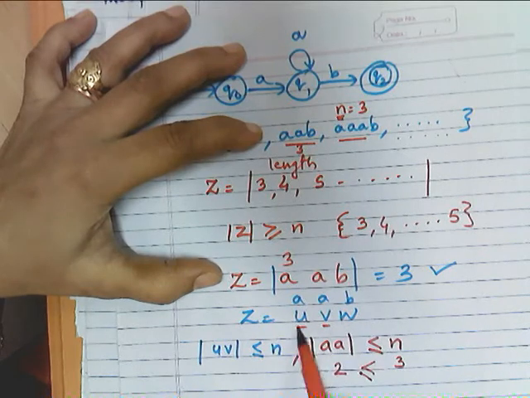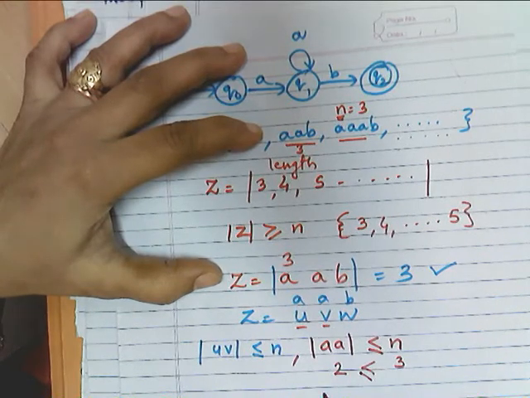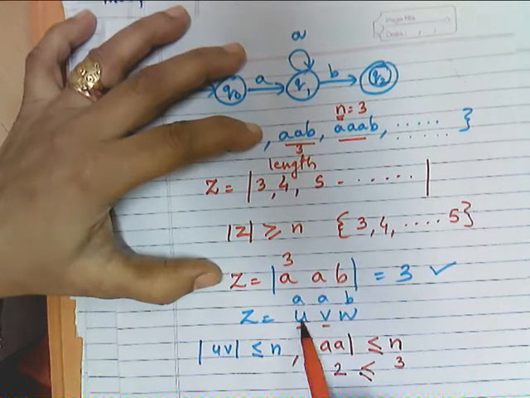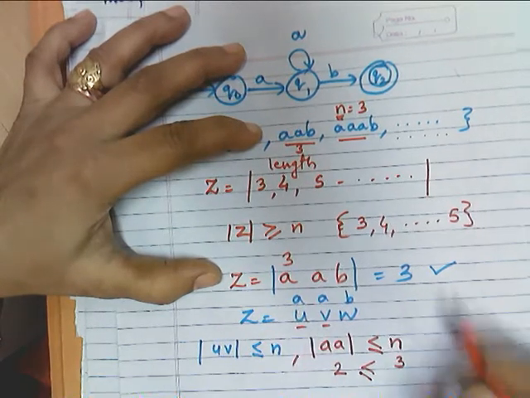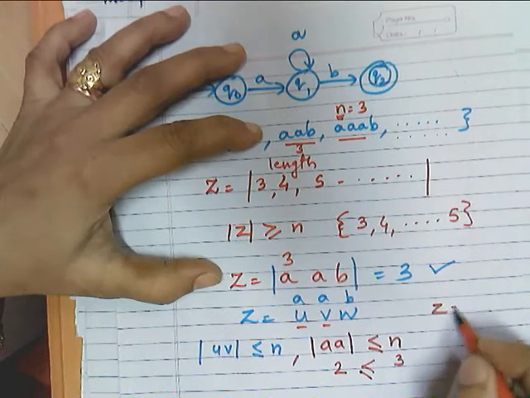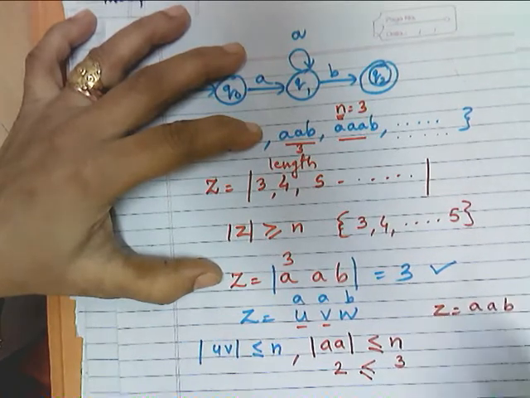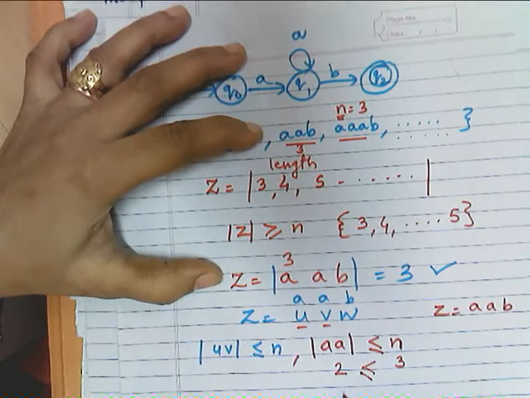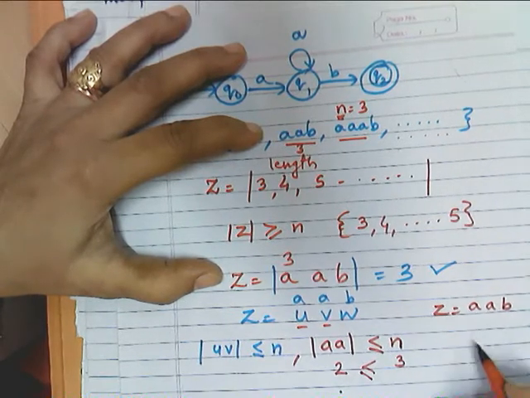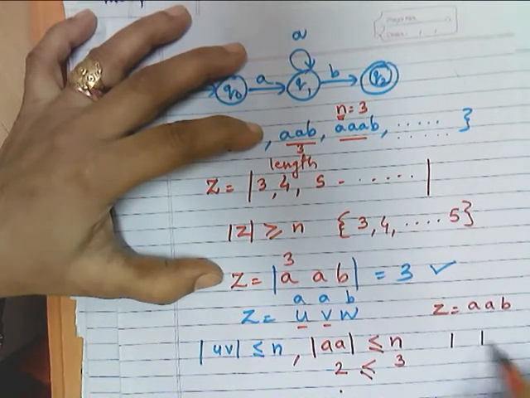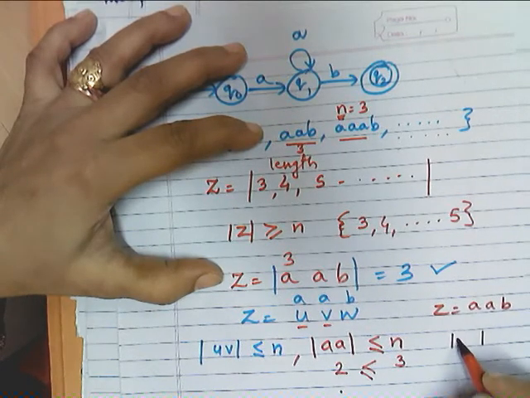When it is 3, what is required? Now, whatever I have defined here as UV, if I write the same thing, Z is equal to AAB, and I want the length of UV to be equal to n, that means UV will have 3 symbols.